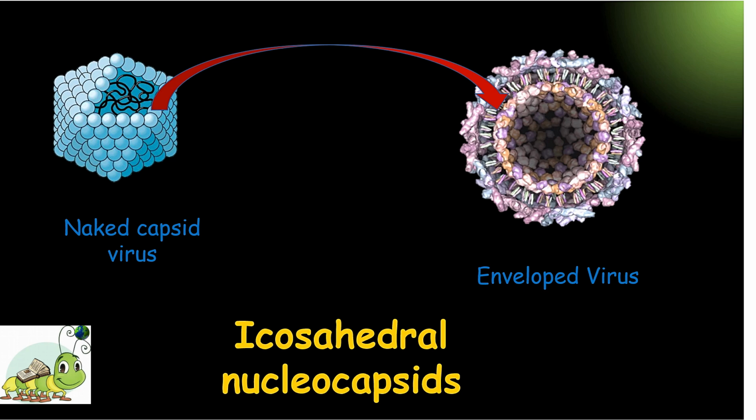Icosahedral, which means cubical, helical, and complex. An icosahedron is a polygon with 12 corners, 20 facets or sides, and 30 edges. Each facet is an equilateral triangle. The icosahedral capsids have two types of capsomers: pentagonal capsomers at the vertices, called pentons, and hexagonal capsomers at the facets, called hexons. The pentons touch only 5 neighbors while the hexons touch 6 neighbors. In an icosahedral capsid, there are always 12 pentons, but the number of hexons varies with the virus group.